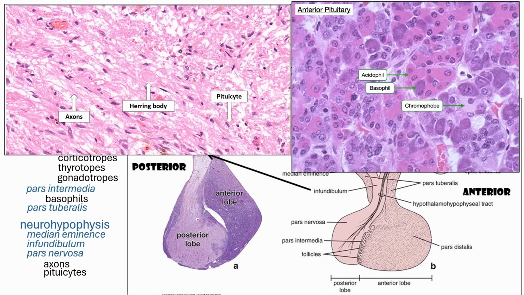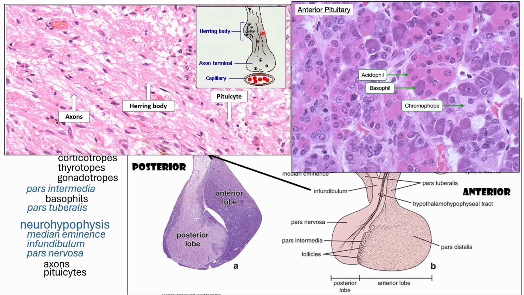And then what's special about the neurohypophysis or posterior lobe of your pituitary gland is that the axons located in this part of the gland would have these bulges called your Herring bodies. Okay, so these Herring bodies are a characteristic feature of your pituitary gland. They are like bulges near the end part of your axons.